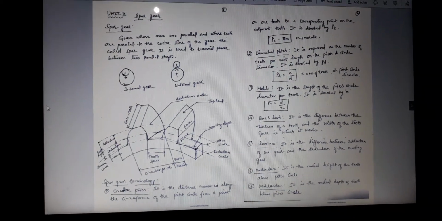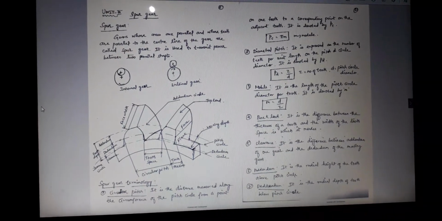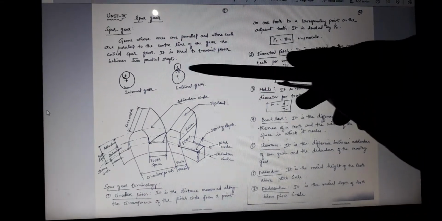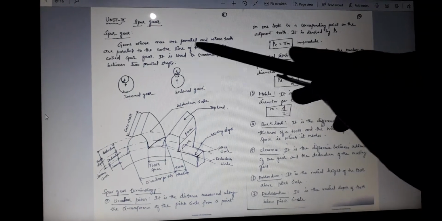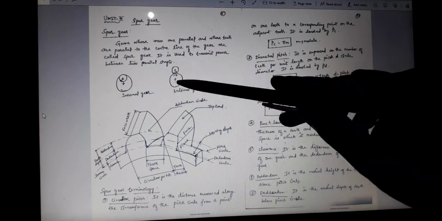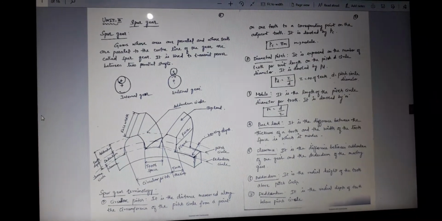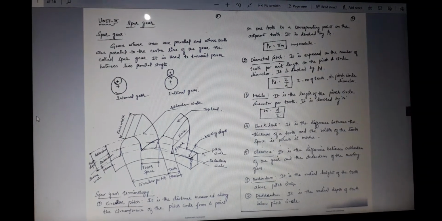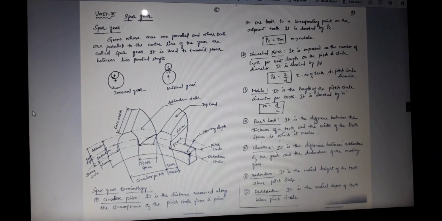So today I am going to explain about the spur gear. In this lecture I am going to explain about the spur gear. So what is meant by spur gear? Gear whose axes are parallel and whose teeth are parallel to the center line of the gear are called a spur gear. This is a spur gear drawing. It is used to transmit power between two parallel shafts.